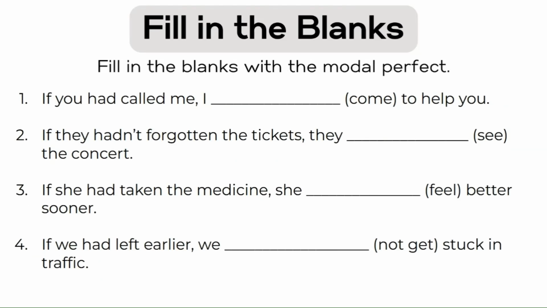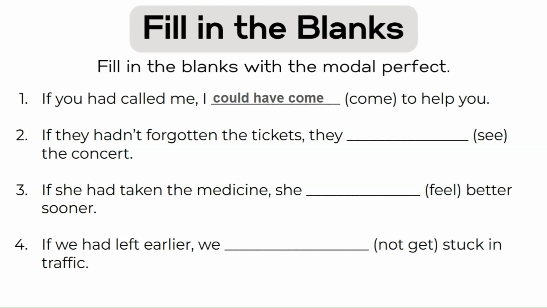Now let's try the same with the modal perfect. The modal perfect, again, is the part of the sentence that imagines or thinks of the possible different outcome. So to keep this simple, use the modal could for all 4 sentences. Pause the video and hit play when you are ready for the answer. All right, here we go.